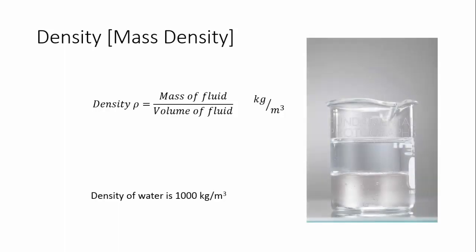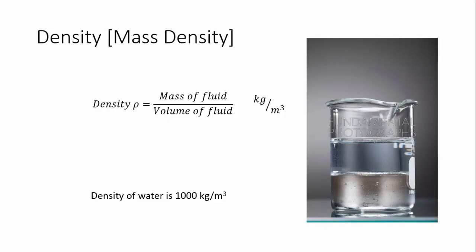Let me show you an example. Here we have a container. Inside that container we have water and mercury. From this picture we can observe two important properties of fluids. One is immiscibility. We can see the water and mercury are not mixed. The water and mercury stay separated, and that is because of the property immiscibility. Water and mercury are immiscible, that's why they are not mixing.